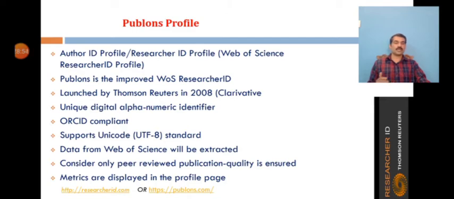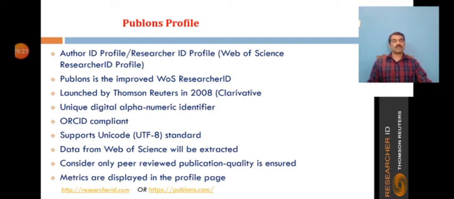So it is ORCID compliant, again allowing researchers to claim and showcase publications from a single account. It also supports Unicode standards and allows searching and uploading of publication lists in any language. Researchers can have their profiles publicly accessible, and you can make it private also. It provides citation calculations only for those publications which are indexed in Web of Science.